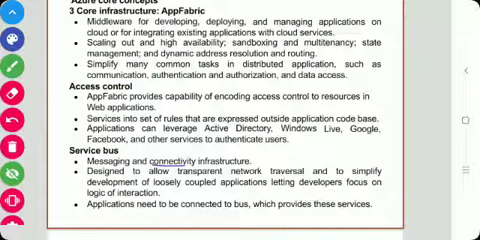This service bus allows applications to interact with different protocols and patterns over a reliable communication channel that guarantees delivery. This service is designed to allow transparent network traversal and to simplify the development of loosely coupled applications.